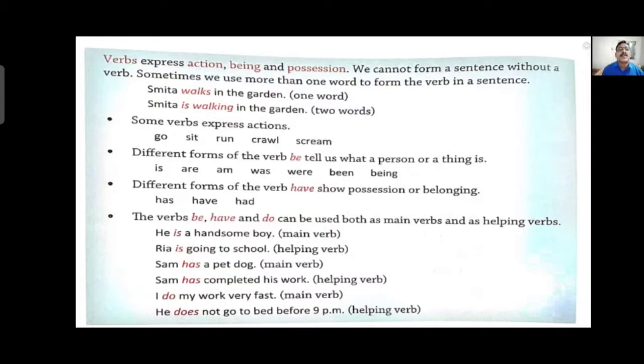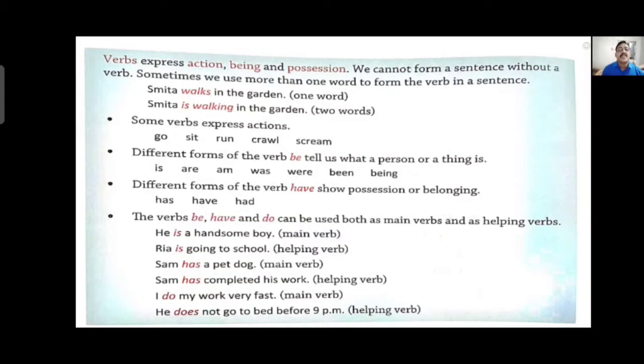Different forms of the verb have show possession or belonging. Now some verbs show possession or belonging. With the help of these verbs we can show any type of possession, like has, have or had. Some examples are given here. The verbs be, have and do can be used both as main verbs and as helping verbs.